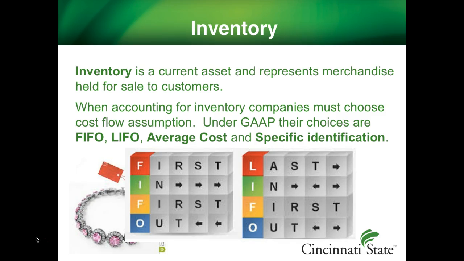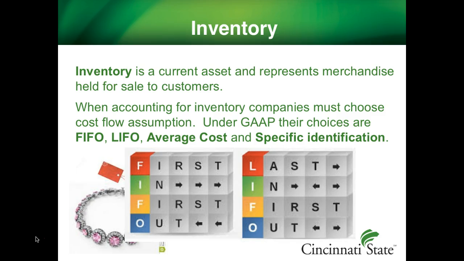LIFO stands for last in, first out. The assumption under this method is that the most recently purchased items are sold first, therefore they are allocated to cost of goods sold. An example of an activity that can use this cost flow assumption is the sale of periodicals. Nobody wants to buy old news, so the most recently purchased items are sold first. Average cost averages the different inventory prices.